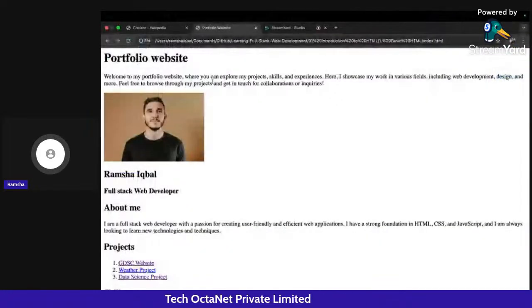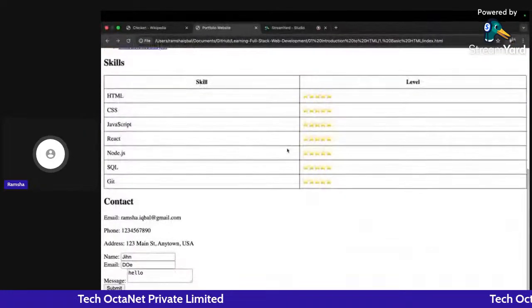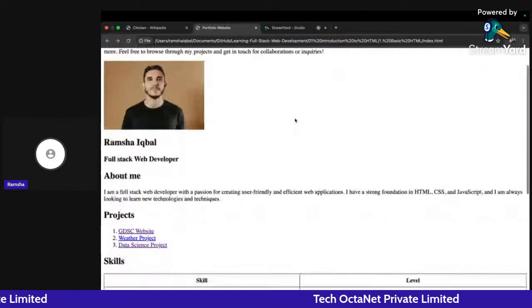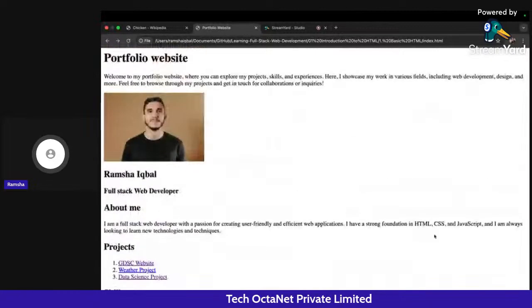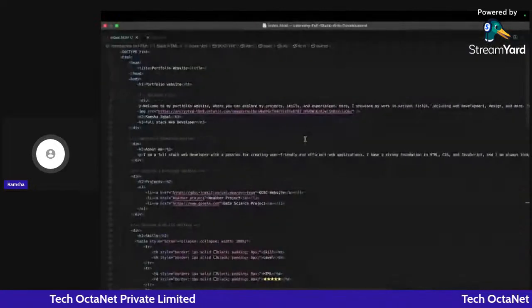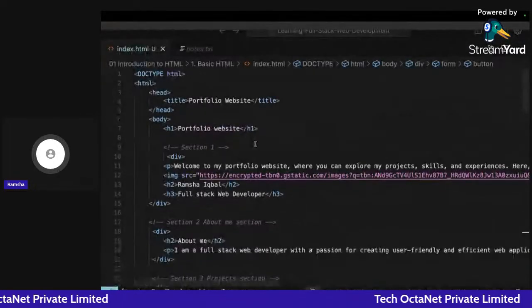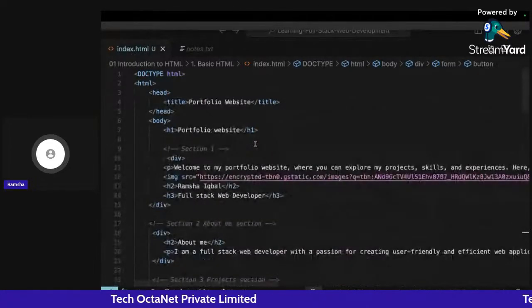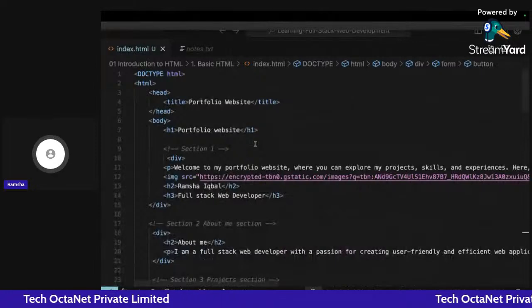Okay, so let's go back and see some of the things. What I want here is to divide all the sections that I have into different colors, or alternating colors, right? Let me show you the code also. There are three methods of writing CSS. For beautification of the code, there are three methods that we follow.